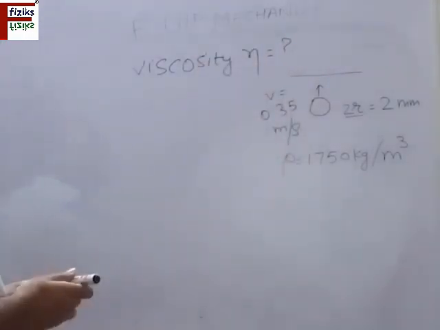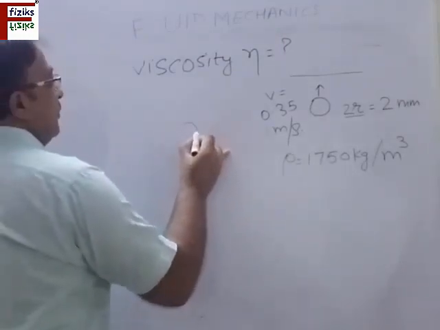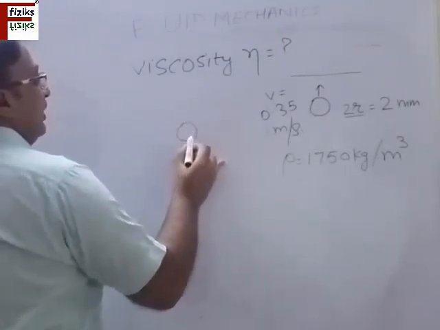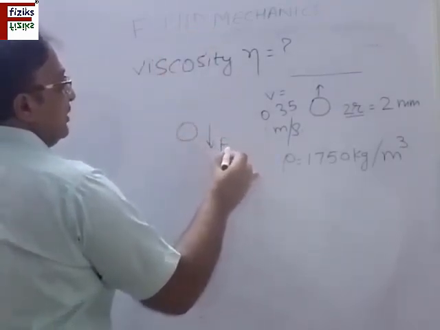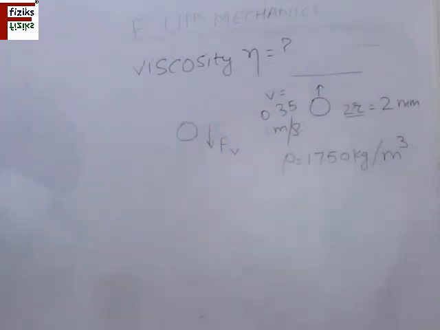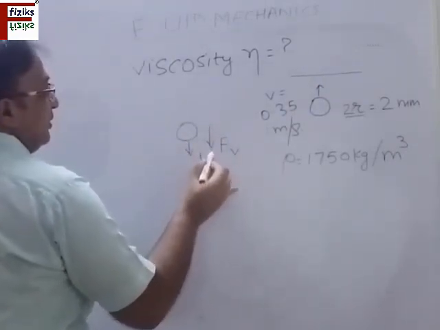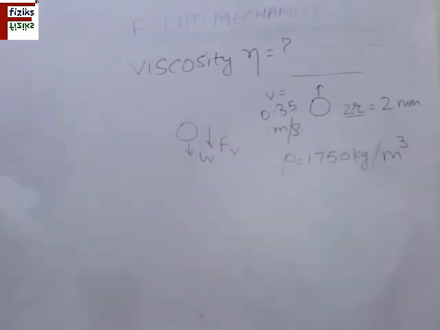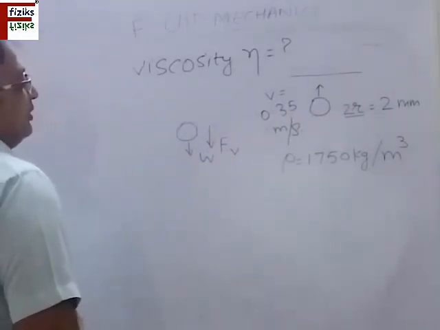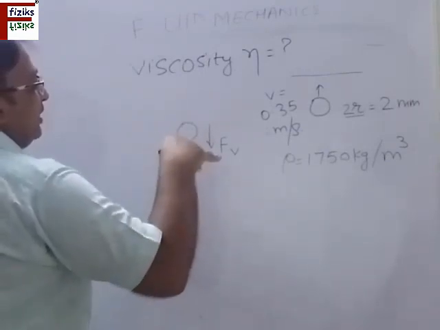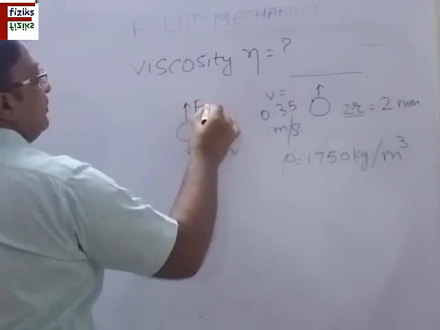So this is a question which is related to buoyancy, and you should know what are the forces acting on the bubble. It is rising in the upward direction, so the viscous resistance will be opposite to the motion, in the downward direction. Weight is in the downward direction, but here weight is negligible. This is an air bubble, so W can be neglected. And the buoyancy force. The bubble displaces the liquid, and the liquid applies a force in the upward direction, the buoyancy force.